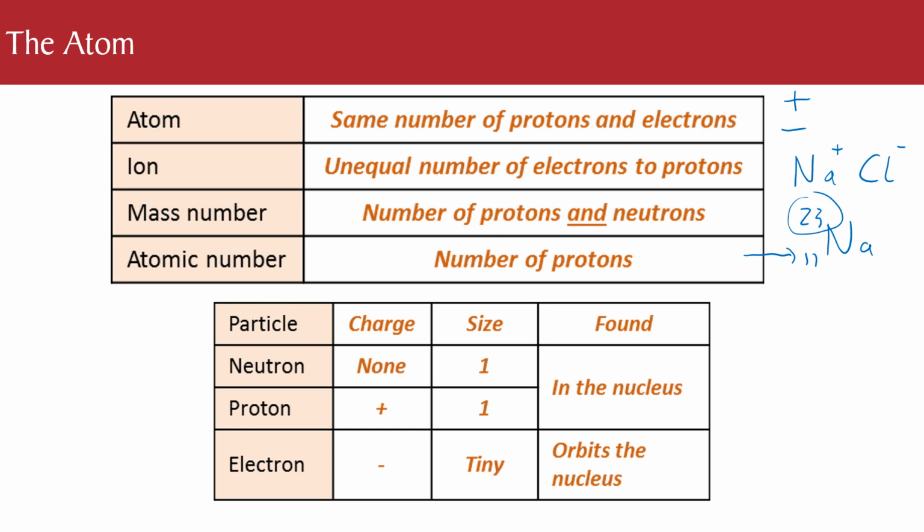Neutrons, protons, and electrons. Just be very careful, because I would normally do protons, electrons, neutrons, so be careful about the order that they put them in. A neutron has no charge, a size of 1, and is found in the nucleus. A proton has a positive charge, size of 1, which means they are the same size, and is also found in the nucleus. An electron has a negative charge, it's tiny, negligible, and it orbits the nucleus in shells.